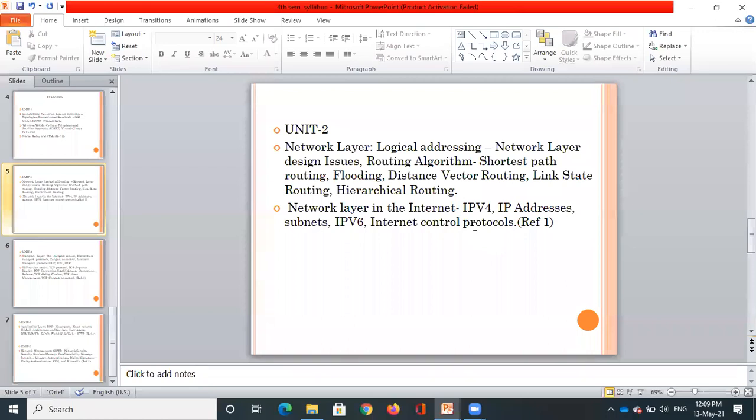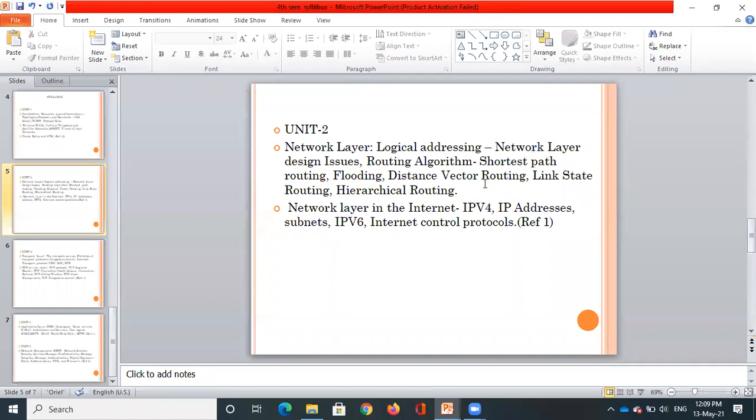Whenever computers are connected to a network or to the internet, every computer will have a unique number, or you can say a unique name. That is nothing but the IP address. How do IP addresses help us to communicate, and what are the different types of IP addresses we have to study? Then we are going to study the network layer design issues.